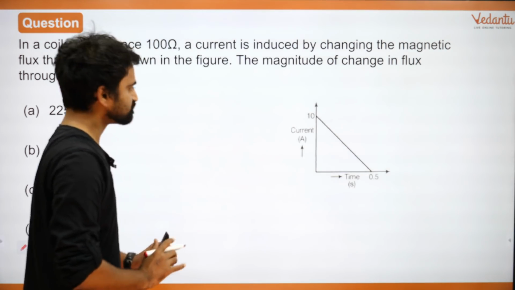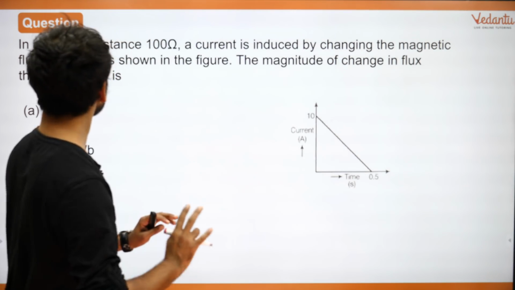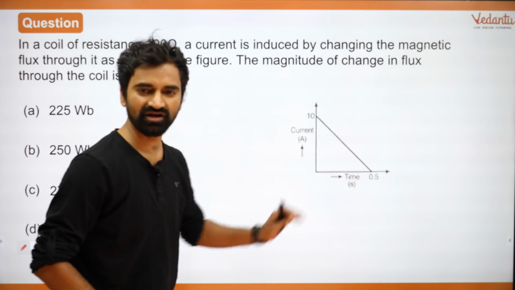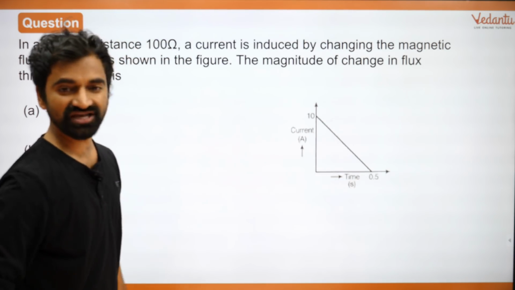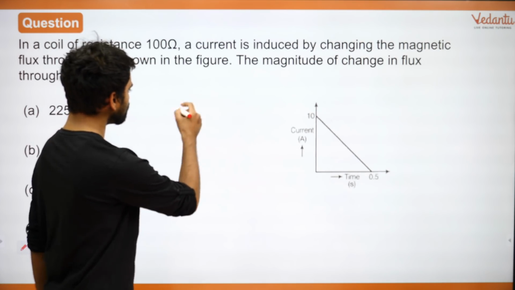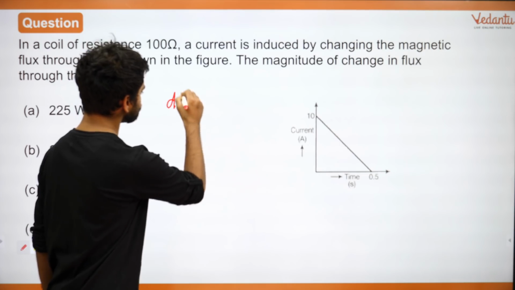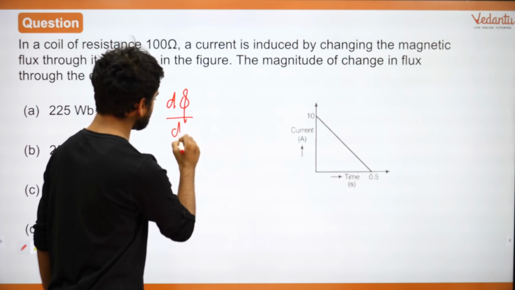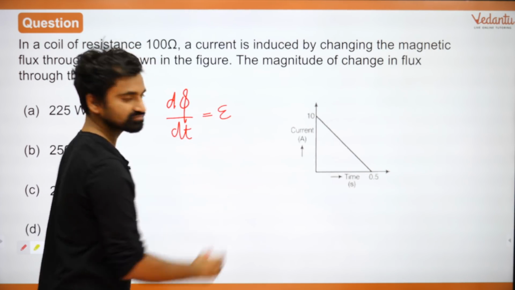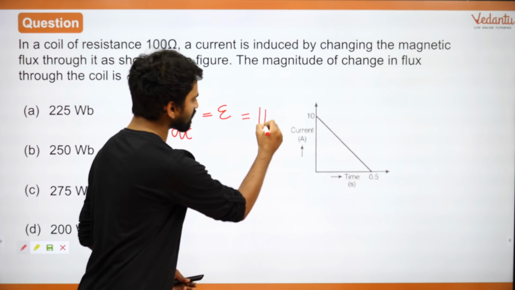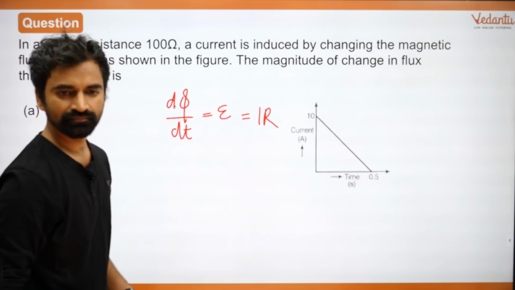कैसे करेंगे इसको? There are 2 things that we need to know, right? हमें resistance given है and हमें current और time का graph given है. हमें क्या निकालना है? Change in flux. So what do we know here? We know that d phi by dt is equal to E. The EMF that is induced, is that right? And that EMF that is induced is equal to current into resistance.